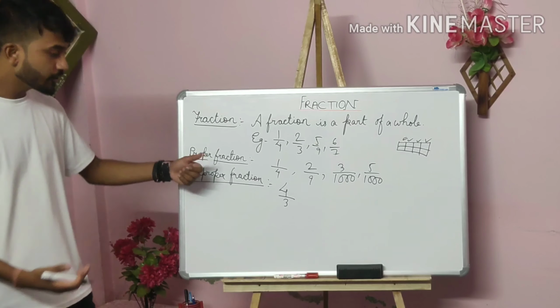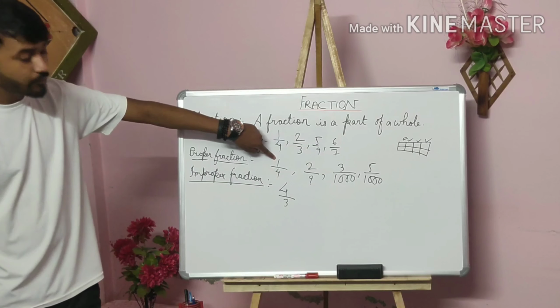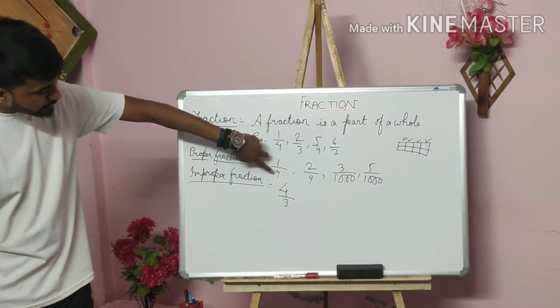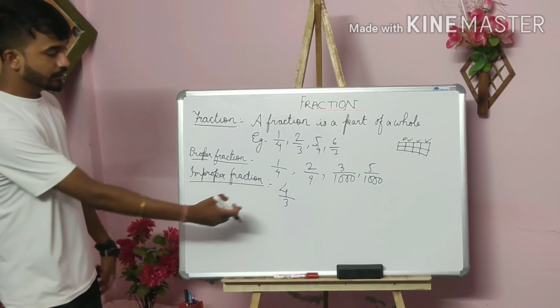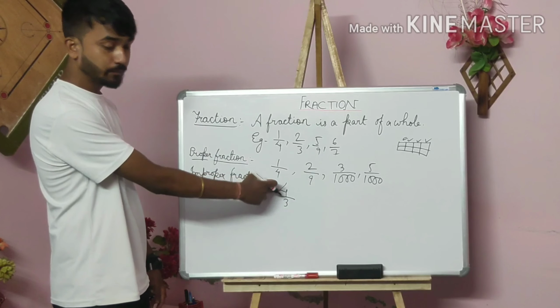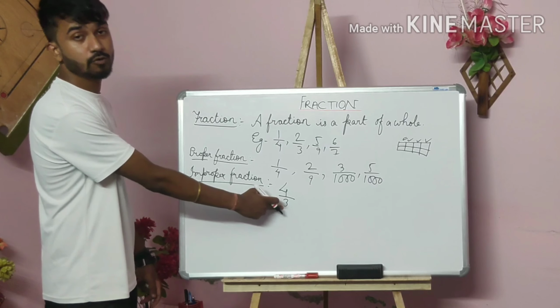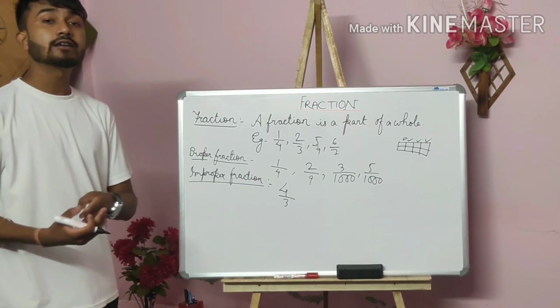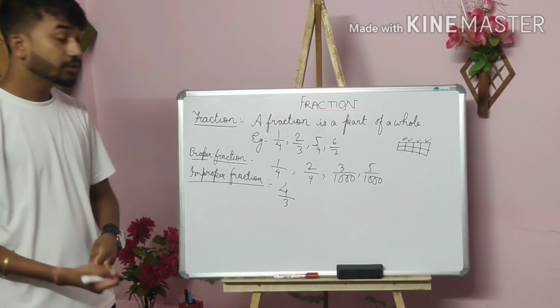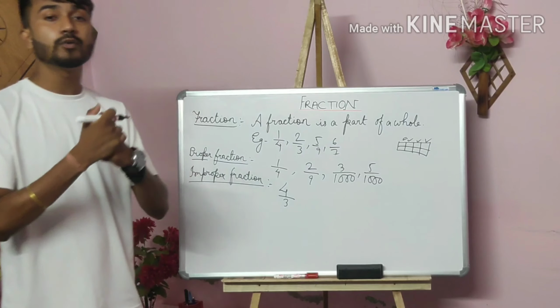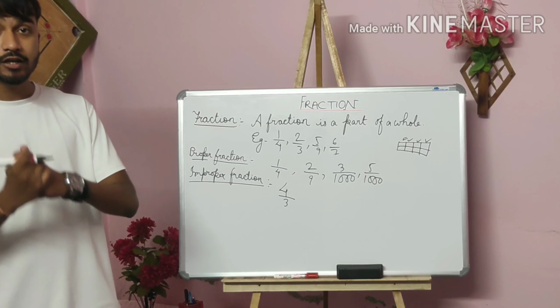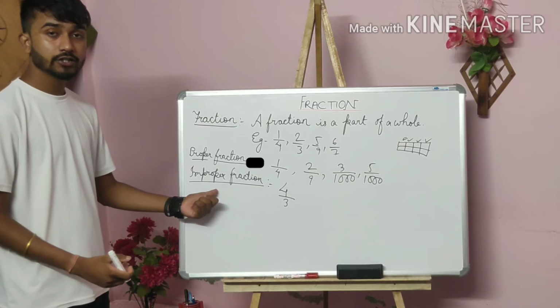Unlike the proper one, where the numerator was smaller and the denominator was greater, here the numerator is greater and the denominator is smaller. If you want to write the definition, just write that a fraction in which the numerator is always greater than the denominator will be known as an improper fraction.